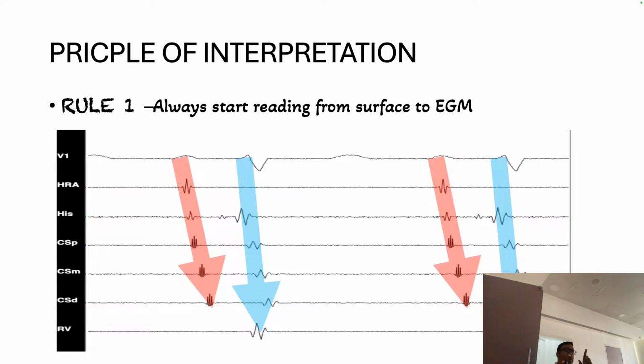But why are we going from surface to EGM, not from EGM to surface? We are getting V down also. Why are we not starting with V and then going to PQRS? Anybody?